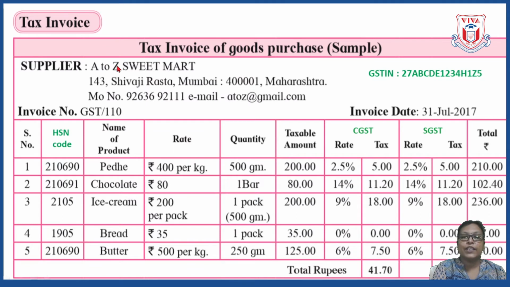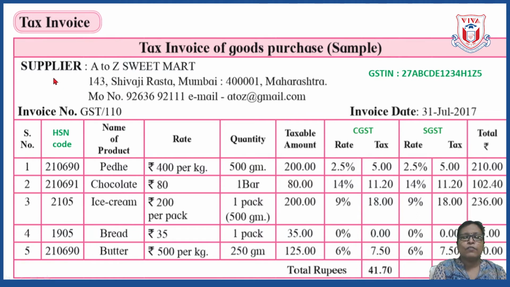To understand GST, I have taken one tax invoice here. Tax invoice means the bill that we get at the time of purchase. So here one tax invoice is given for the goods purchase. Goods means things, anything, eatables or electronics. It is an invoice for goods purchase, and here you can see the names of pedhe, chocolate, ice creams are written. So this is the bill of one sweet mart.